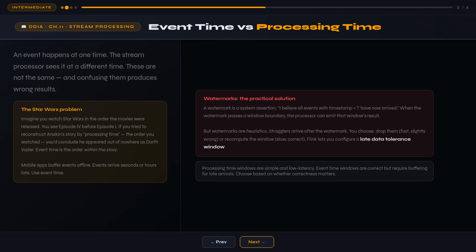A mobile device goes offline for 3 hours, reconnects, and floods the processor with events that all have timestamps from 3 hours ago. A network partition delays events by minutes. A stream processor restart causes a backlog replay.